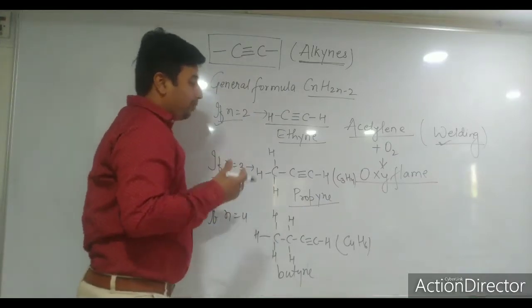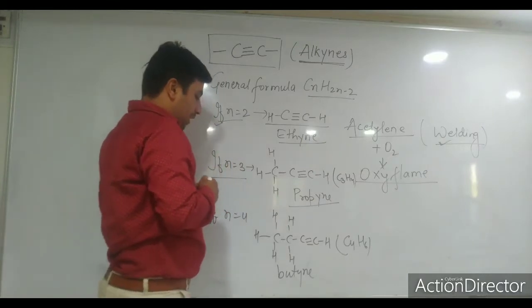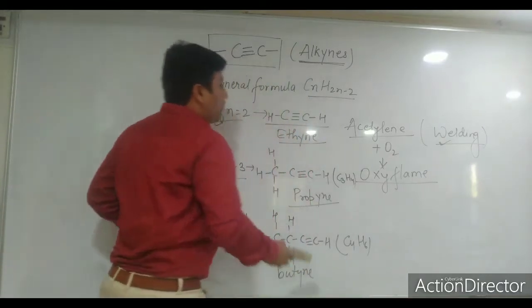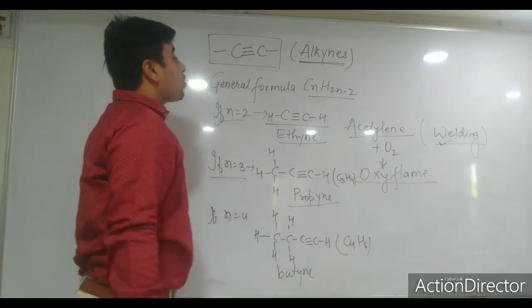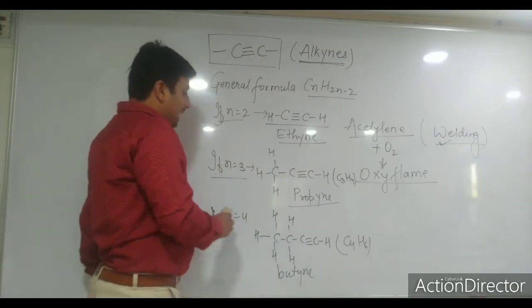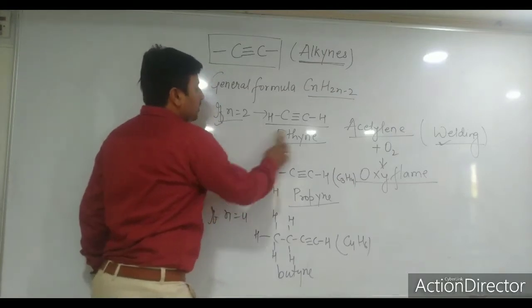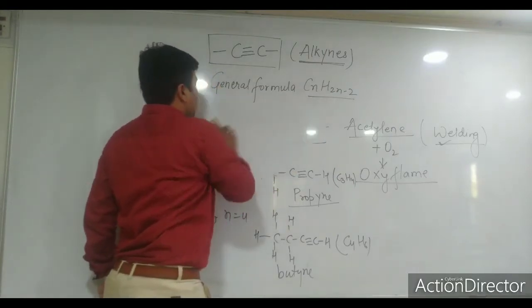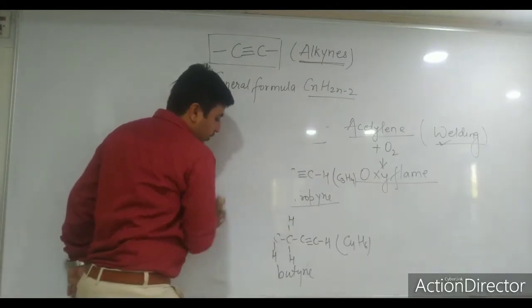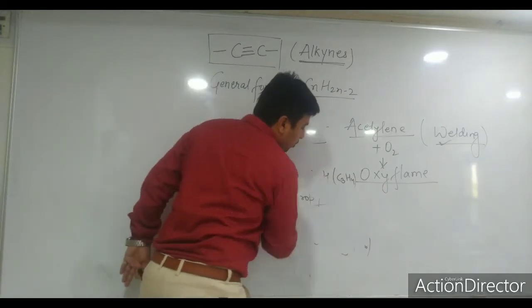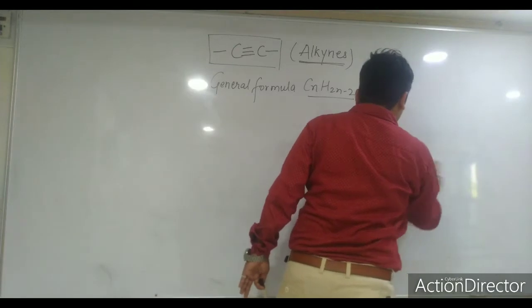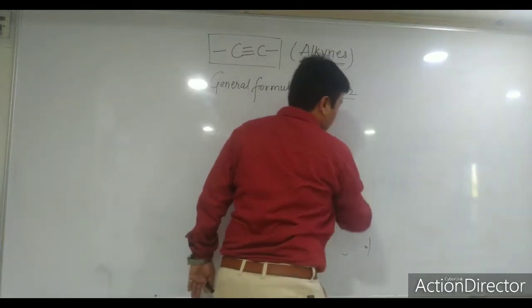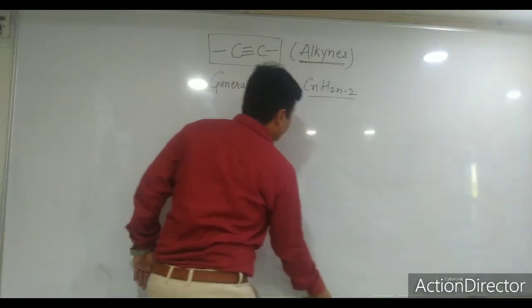You can write their IUPAC nomenclature, and you can go through the isomers also. Before moving towards that, I would like to tell you about the structure of alkynes. If you are writing the IUPAC nomenclature, then you should remember the words, especially isomers, chain and position.